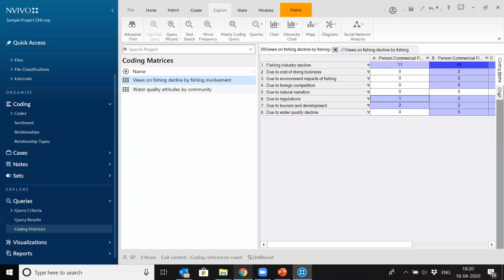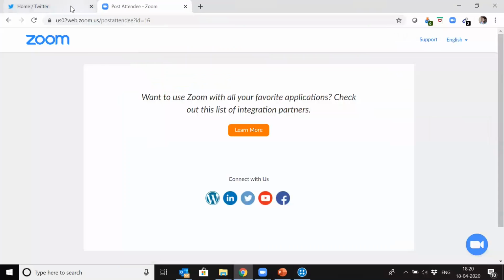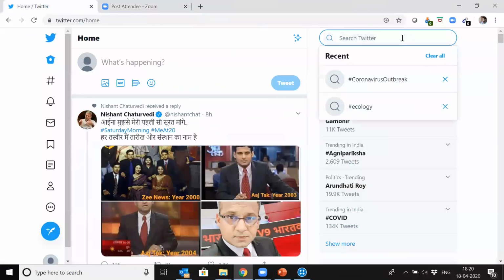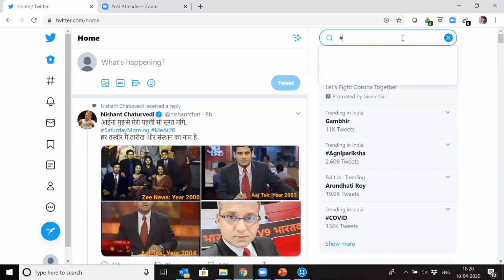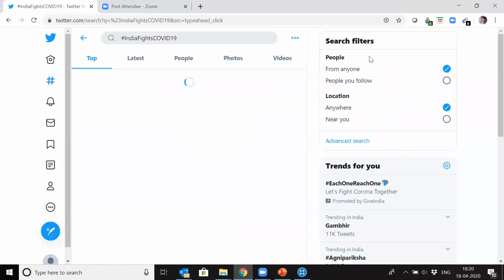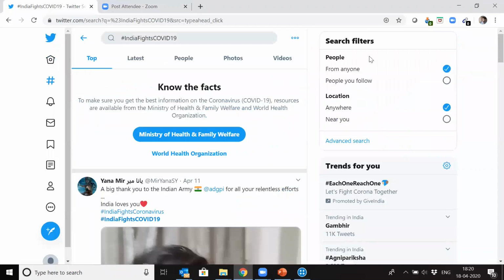Right. So I have opened up a Twitter account right now. For any capturing of data, we need to first of all run a hashtag in Twitter. So let's say we run the hashtag India fights COVID. This seems a trending hashtag. So I just run this hashtag.